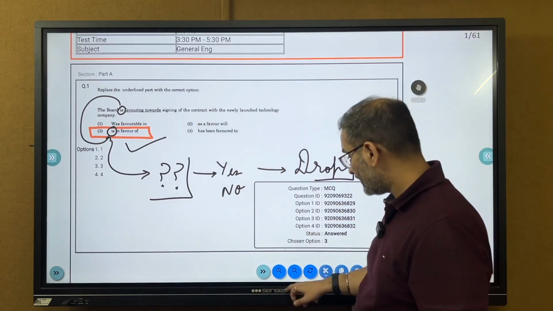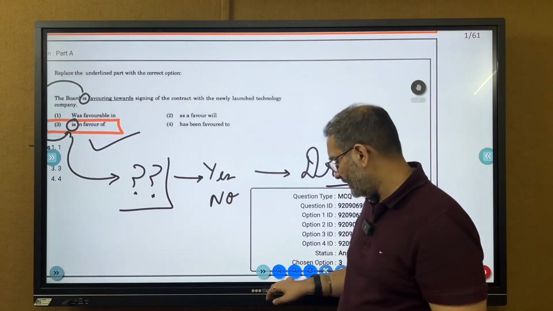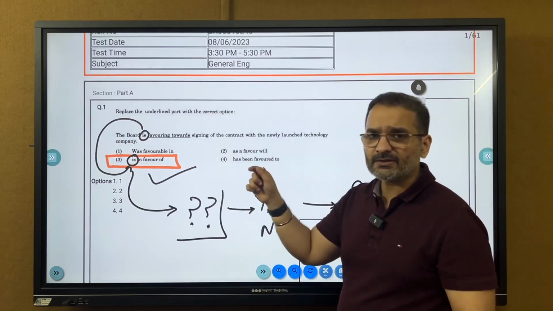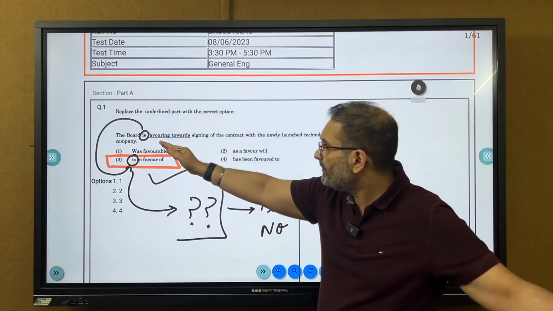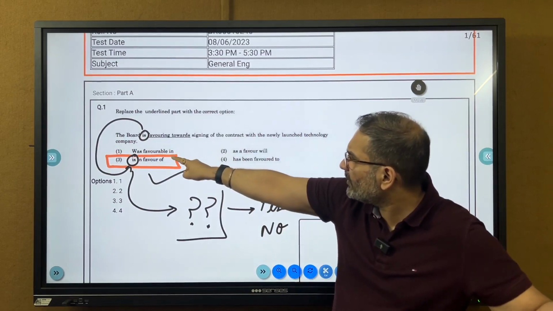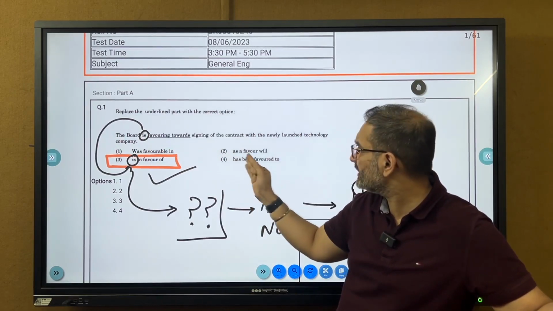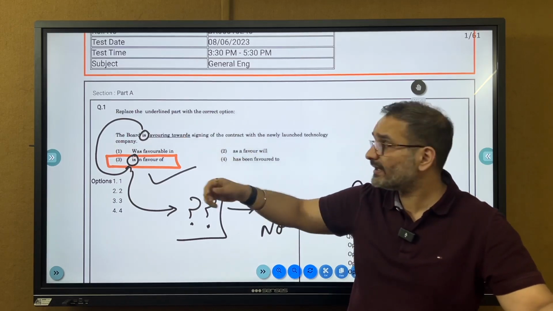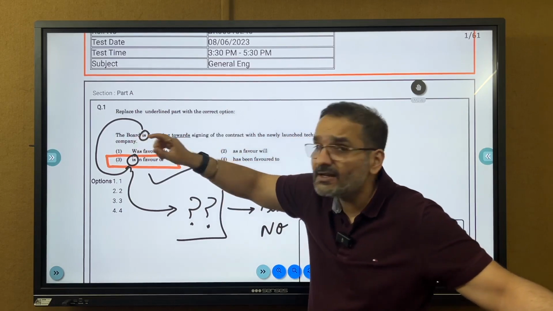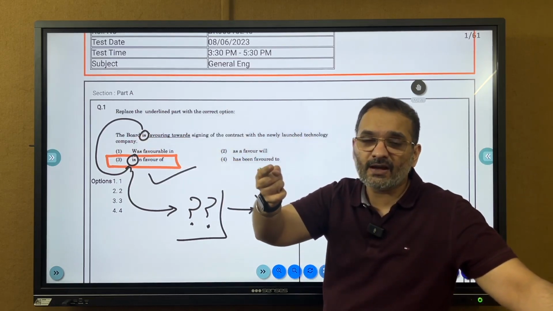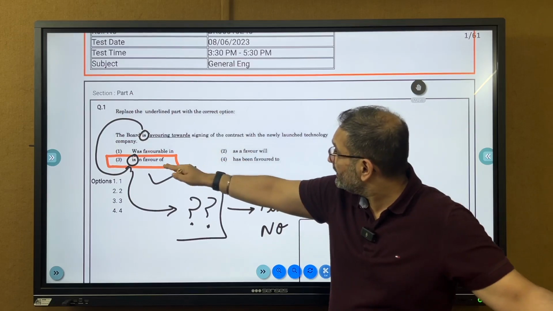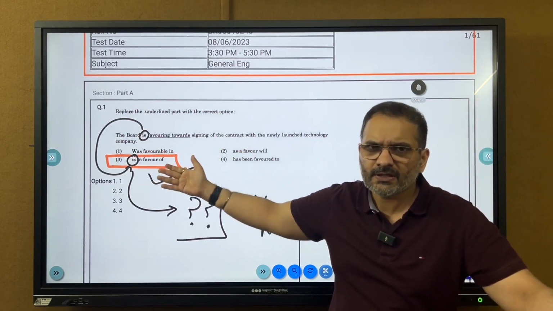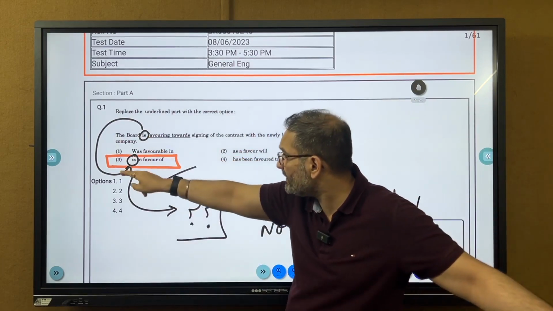Let us start. So the first 20 odd questions, I believe, were from English, very fairly simple. Now this question has been asked, whether we should be challenging this or not. The board is favorable in, this is certainly not the correct answer. The board as a favor, basically इन्होंने is underline नहीं करा. They should have done that. The board is in favor of signing of the contract with the newly launched technology company. This pretty much is the correct answer, but is यहाँ पे repeat हो रहा है और is यहाँ पे भी